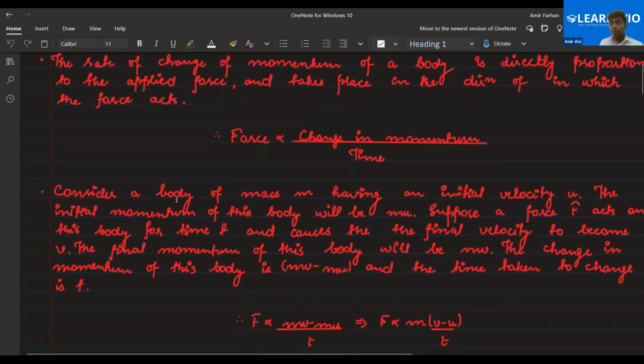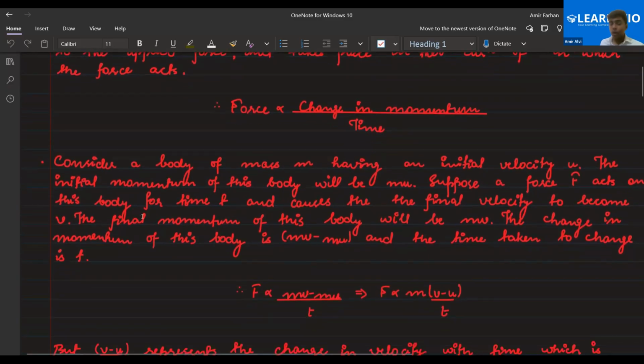One more thing: you have to write this before deriving the equation, because the teacher should know where you have taken v, u and t from, and what their actual meaning is. I've seen that some students have not written it and derived the equation directly. That is not the case. You have to explain how you got the initial velocity, final velocity, initial momentum and final momentum. This is the statement you have to show to the teacher for the explanation. Am I clear? Yes, sir.